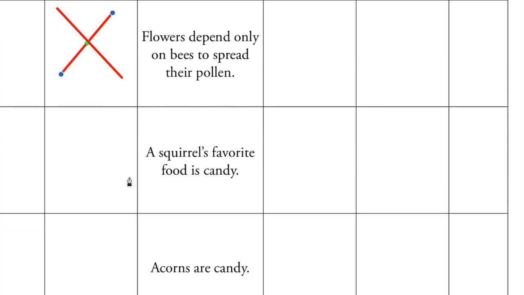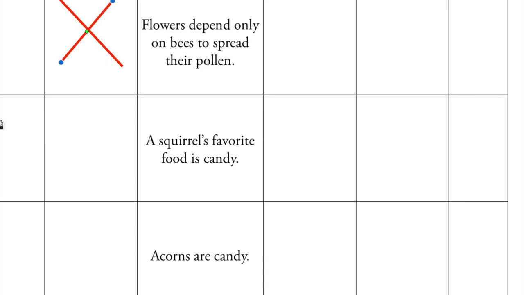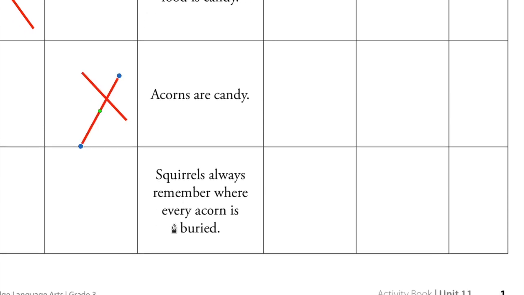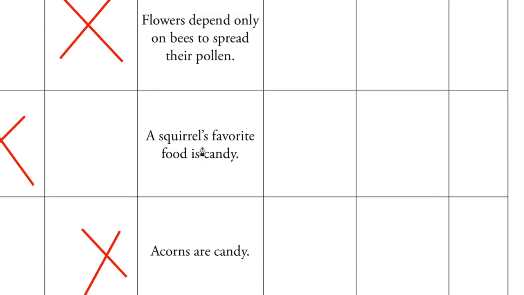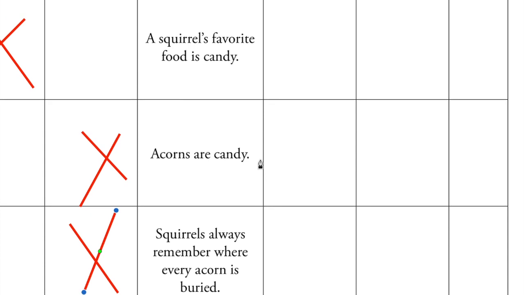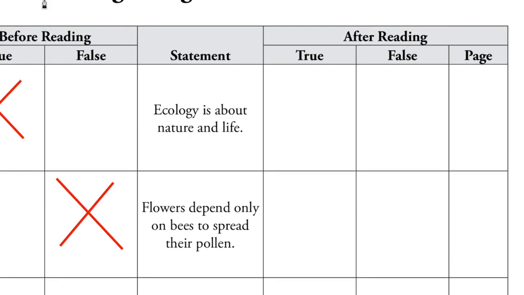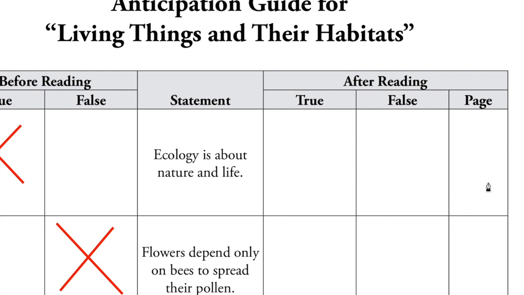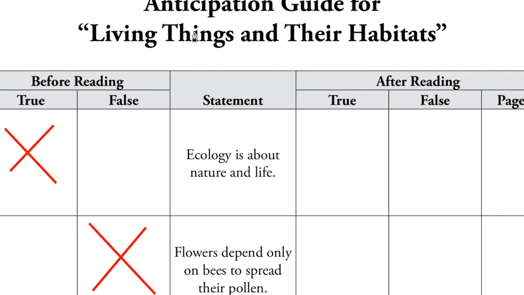A squirrel's favorite food is candy. True. Acorns are candy. False. Squirrels always remember where every acorn is buried. False. Okay, so I just picked a couple here. I don't want you to just guess. If you think you know, say true or false for these. Okay, we're on activity page 1.1. At the end of the reading today, we're going to go back and say if it's true or false and what page it was on in our reader. Okay? So let's get started.